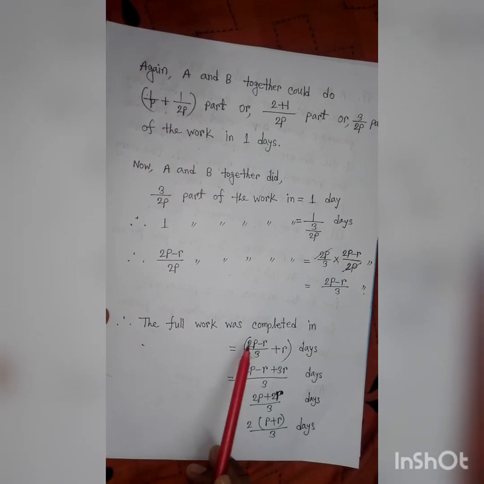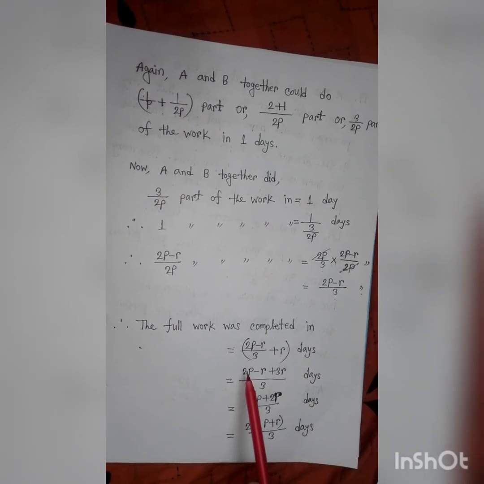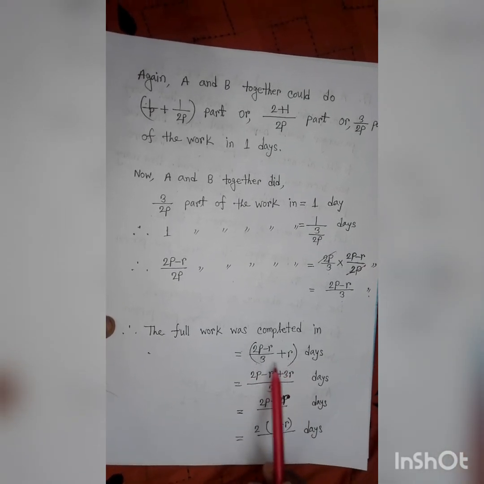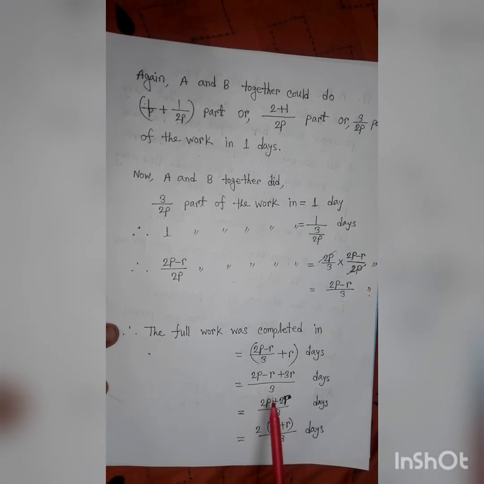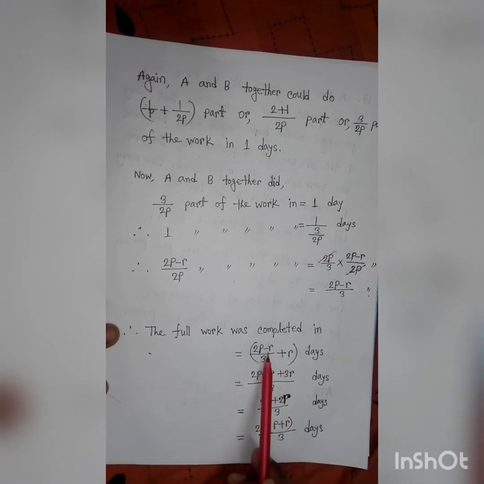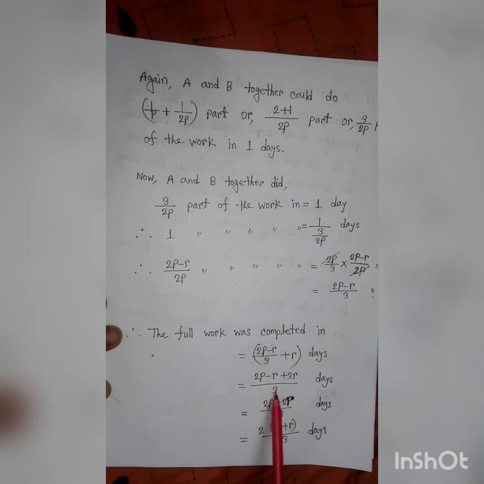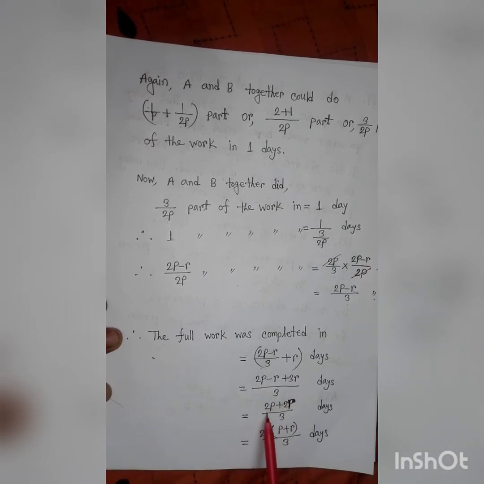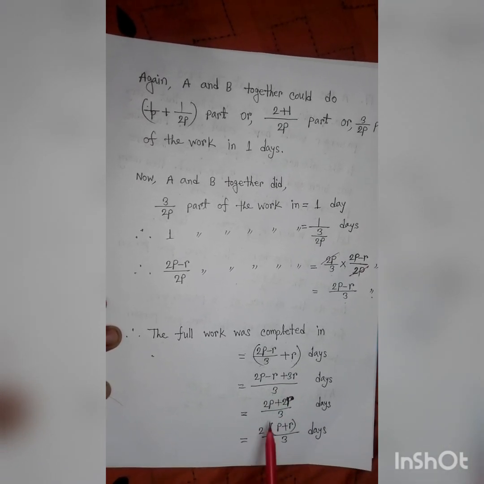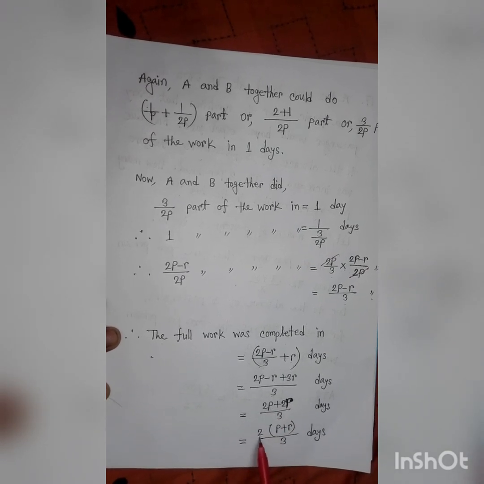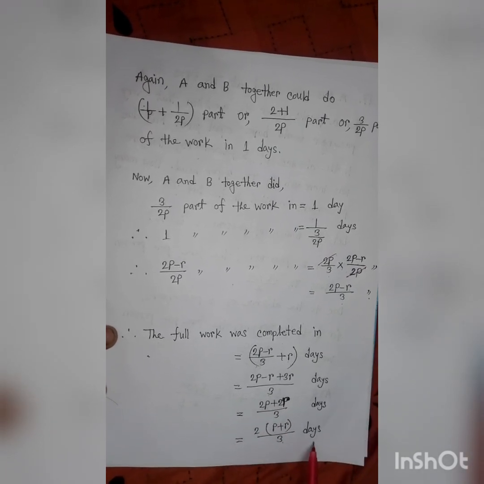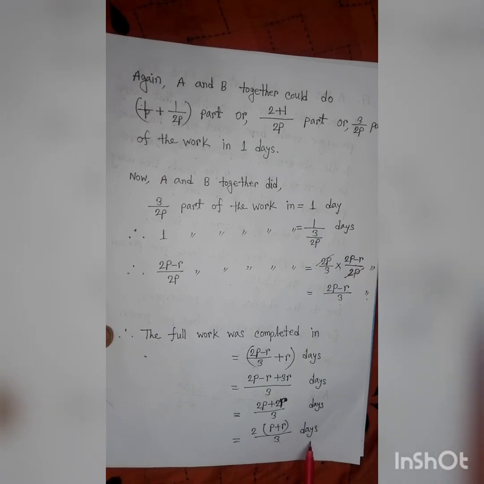Now the full work was completed in two parts of time. First A and B together, and then B alone. By adding this, by taking LCM 3, we get 2P minus R plus 3R, that is 2P plus 2R by 3. By taking common 2, we get P plus R by 3 days, which is the required answer.